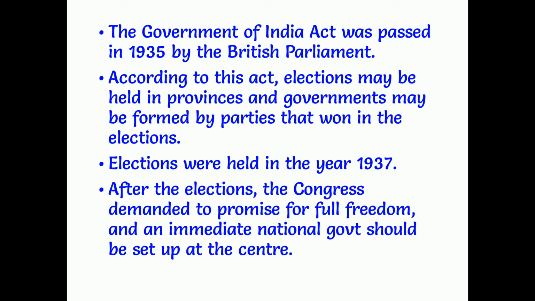The Government of India Act was passed by the British Parliament, and according to this act, elections may be held in the provinces and governments may be formed by the parties that won in the elections. What are these provinces? India is a big country, so this country is divided into different provinces, big places like Madras province, Bombay province, Bengal province.